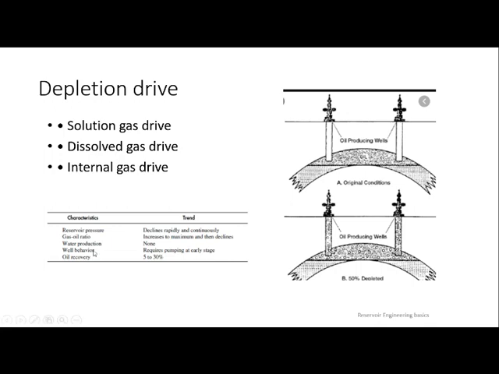Then water production: since here there is oil and gas, there is no chance of water. Well behavior requires pumping at an early stage. Why? Because you need to generate the kind of pressure surges that will create solution gas. Normally solution gas is compressed inside the oil. With the pressure deflections, the solution gas becomes mobile and pushes your oil towards the well. Otherwise it will be static, not dynamic.